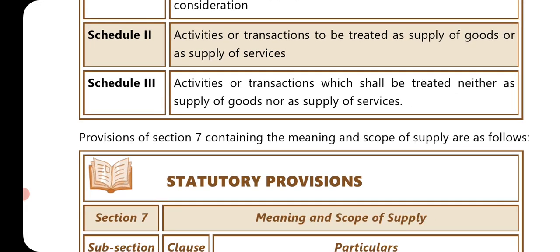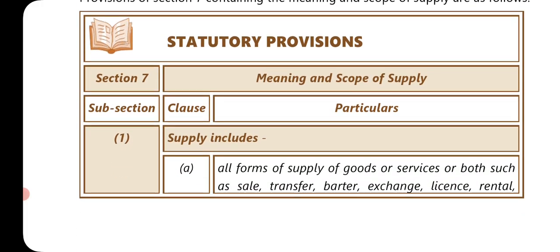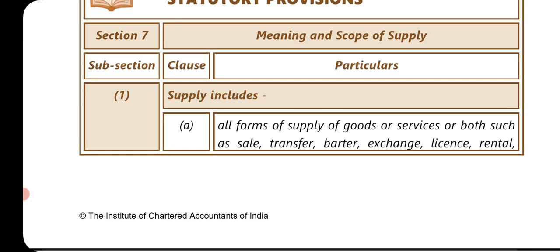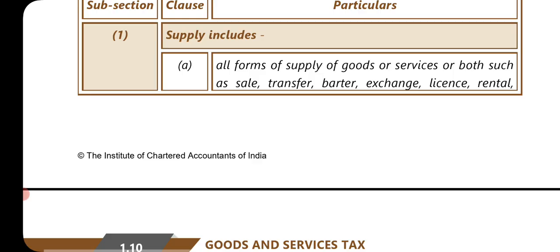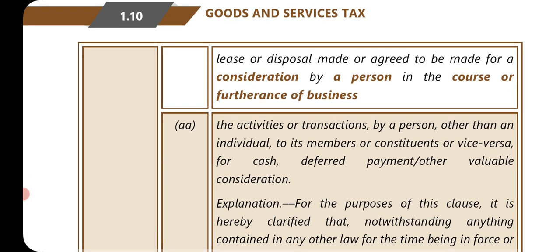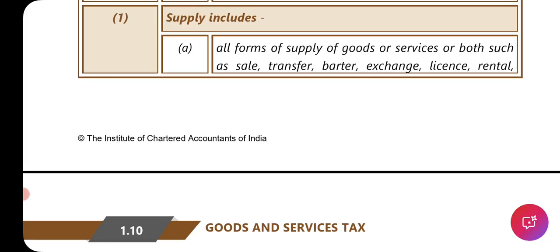The provisions of section 7 containing the meaning and scope of supply are as follows. Statutory provision, section 7, meaning and scope of supply. Subsection 1 clause a: supply includes all forms of supply of goods or services or both, such as sale, transfer, barter, exchange, license, rental, lease or disposal, made or agreed to be made for a consideration by a person in the course or furtherance of business. In the course or furtherance of business is important over here.